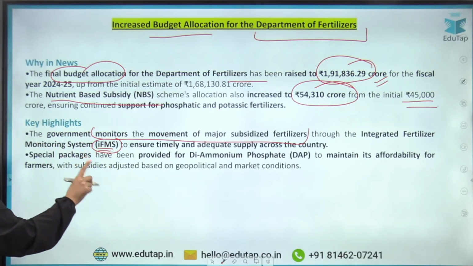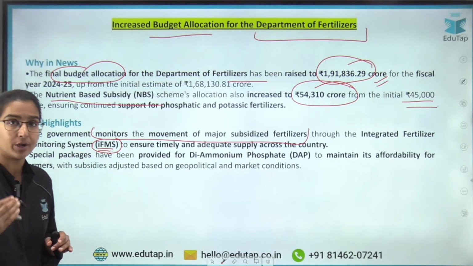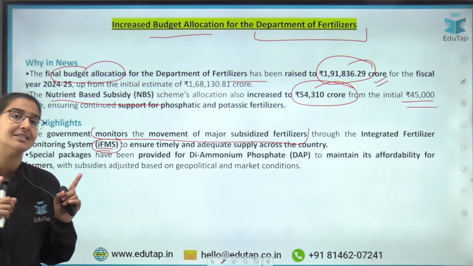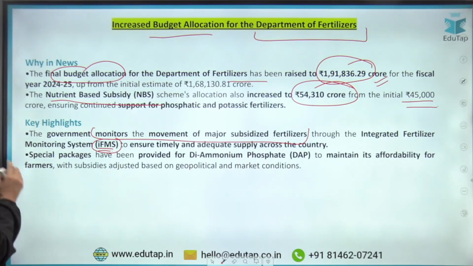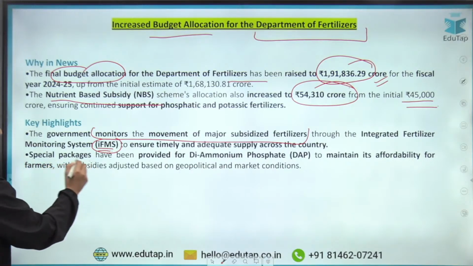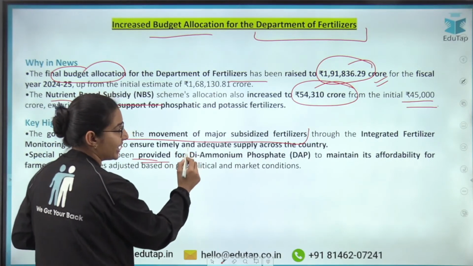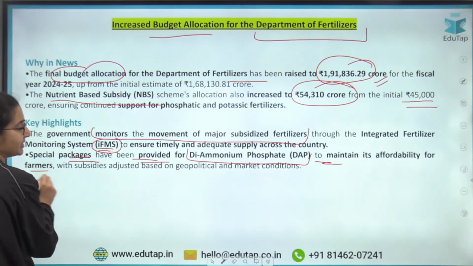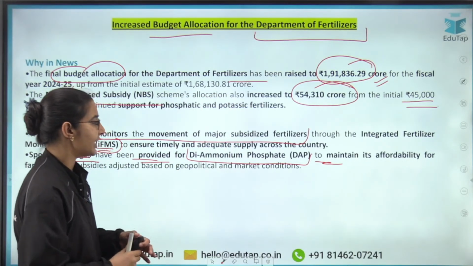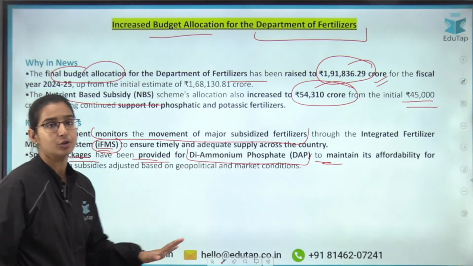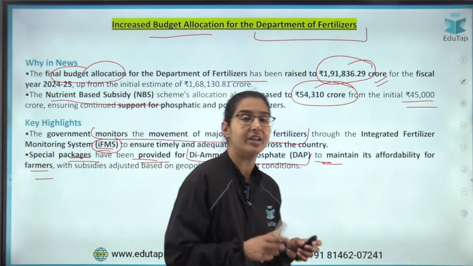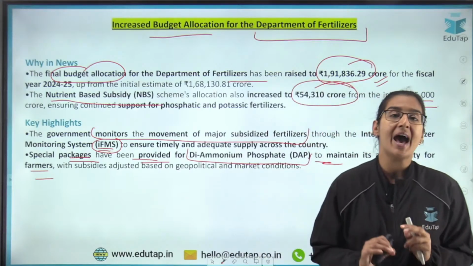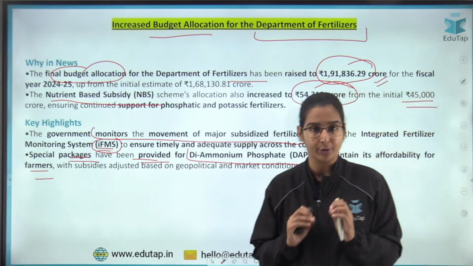Through this system, we are going to monitor that an adequate supply of fertilizers is available with the farmers. Special packages have also been provided for diammonium phosphate to maintain its affordability for the farmers. So we are also going to subsidize the DAP fertilizer to make sure it is available with the farmers. On this note, we have covered all the news for today's session.